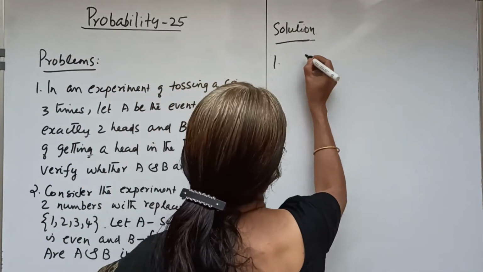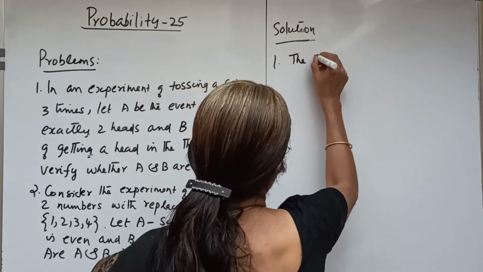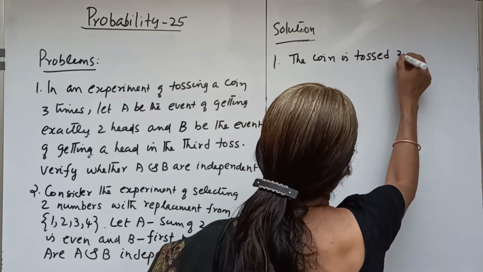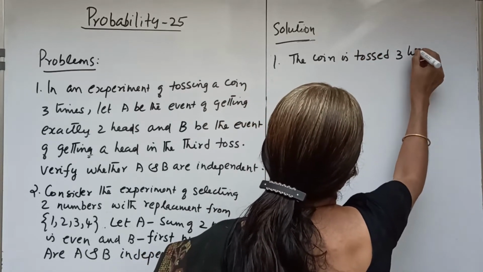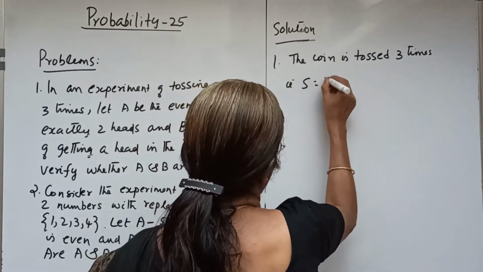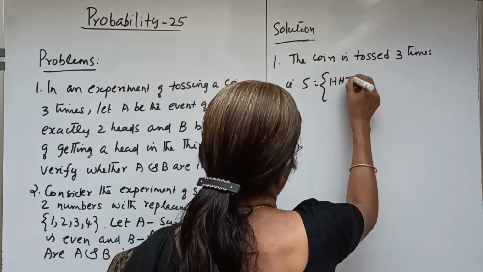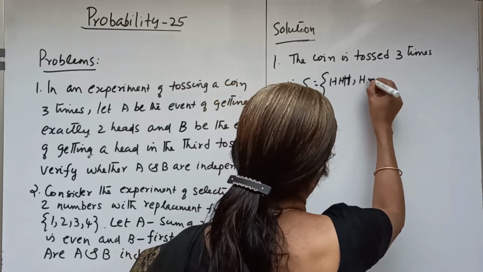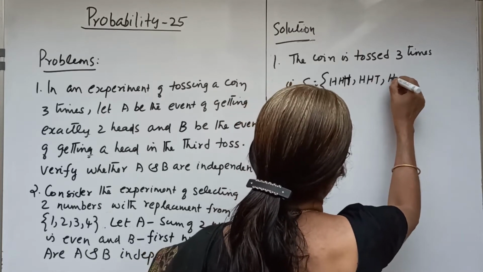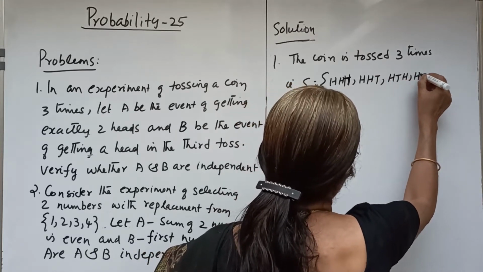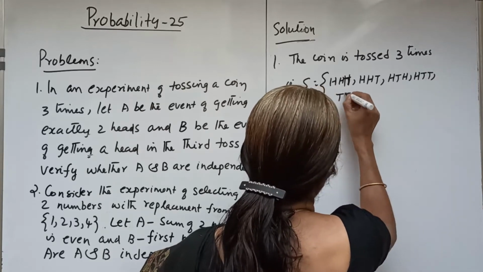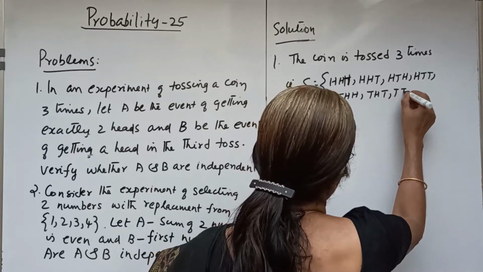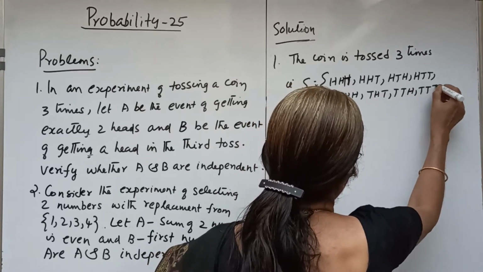So, the sample space. The coin is tossed 3 times. Hence, we can write the sample space S equal to HHH, HHT, HTH, HTT, THH, THT, TTH and TTT, in some order.